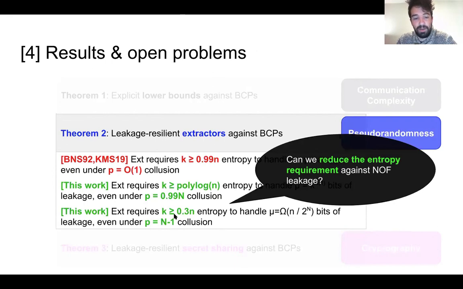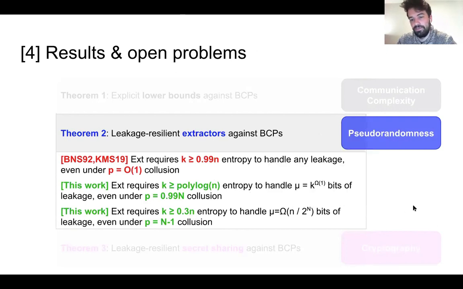In the NOF case, however, our extractors require quite a bit more entropy, and it seems like this case is much more difficult. So it'd be interesting to kind of reduce this entropy requirement down to polylogarithmic in N, or maybe even just sublinear in N.